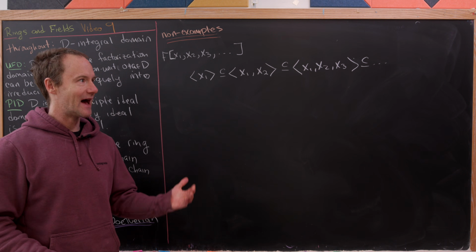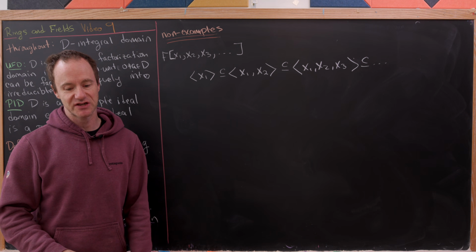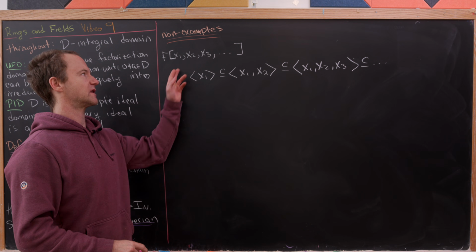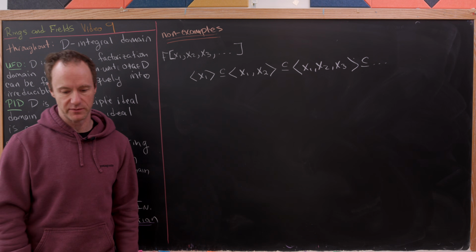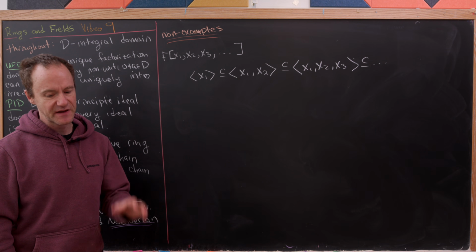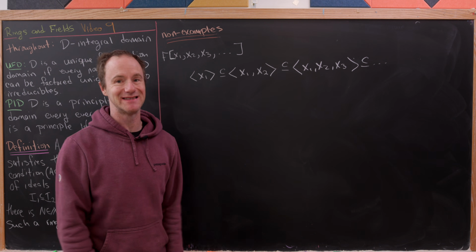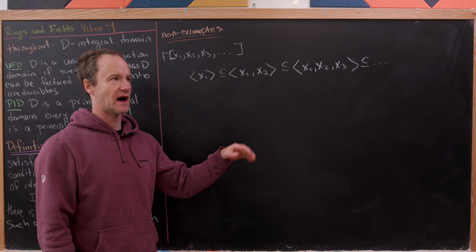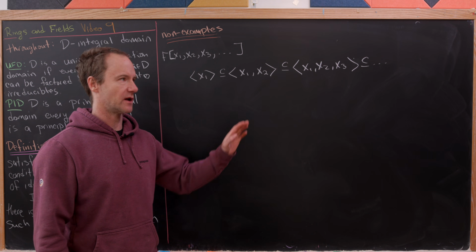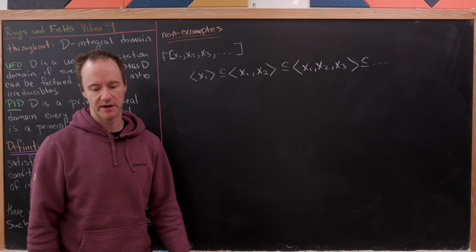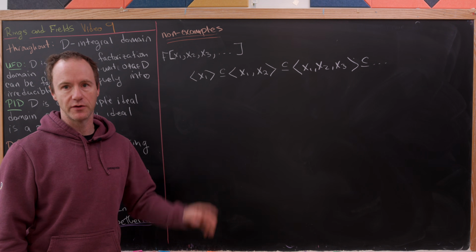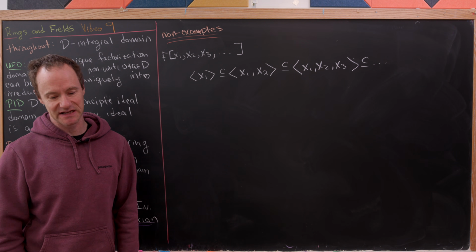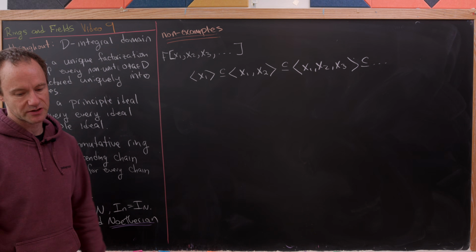So we just add a new monomial at each stage, and the new monomial is just one of these base variables, if you will. Now, I think it's pretty clear that this chain does not stabilize, so there's no point where after that point, the ideal is the same as everything before it up to the stabilization point. And so that means this is a non-Noetherian ring. In other words, it does not satisfy the ascending chain condition.